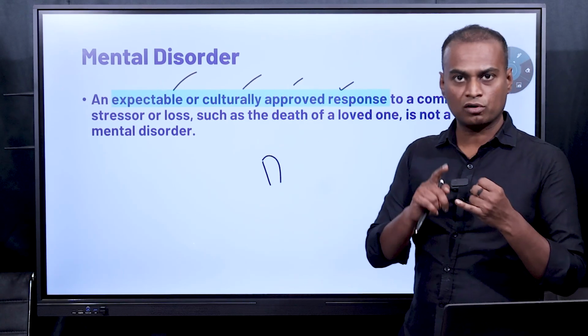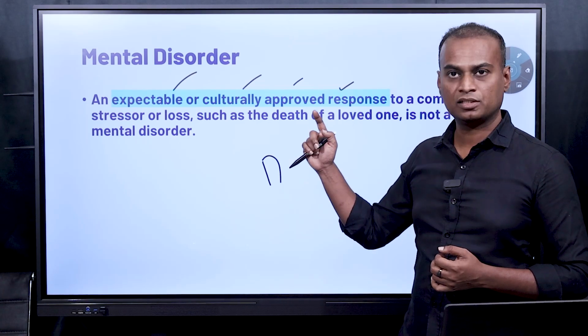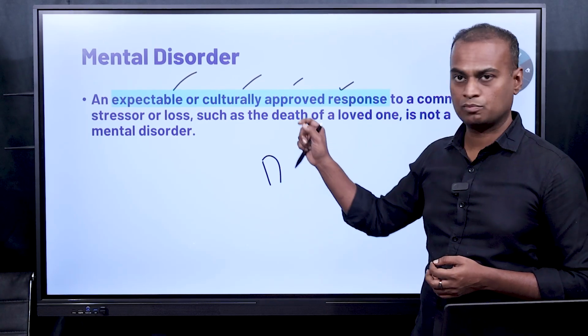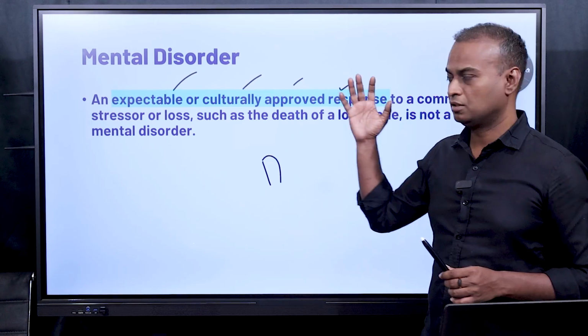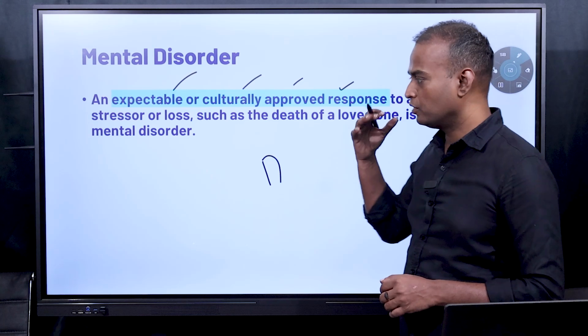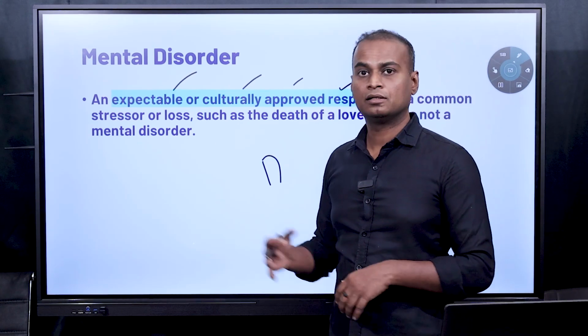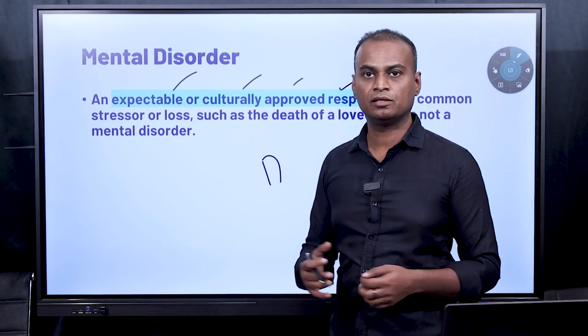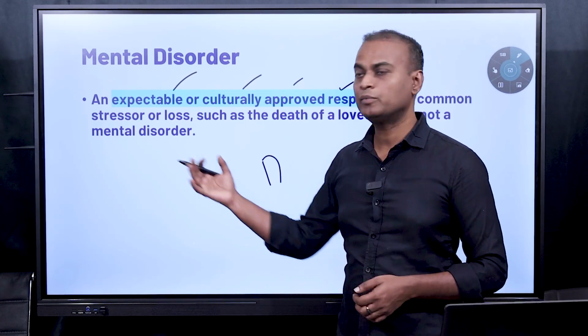You have to understand what is a mental disorder, which is mentioned in the first two slides, and you have to understand what is not a mental disorder as explained in the last two slides. This is the definition for a mental disorder from DSM-5. Everyone has to understand it, and accordingly you have to label the mental disorder. You should not diagnose a mental disorder vaguely.